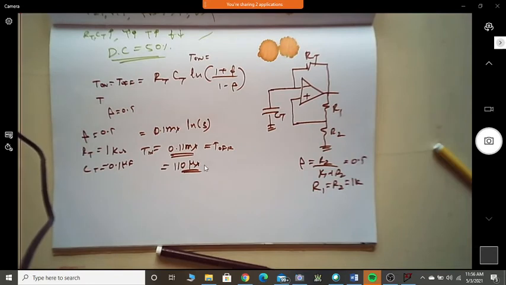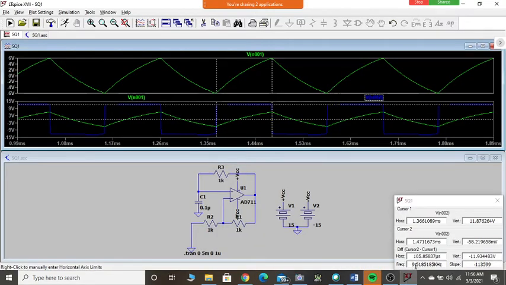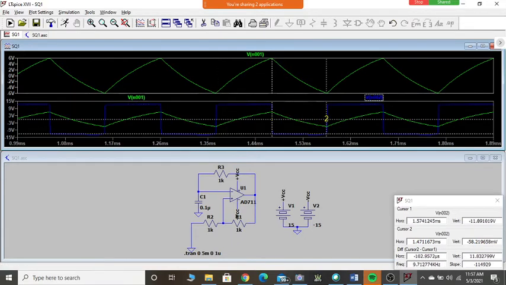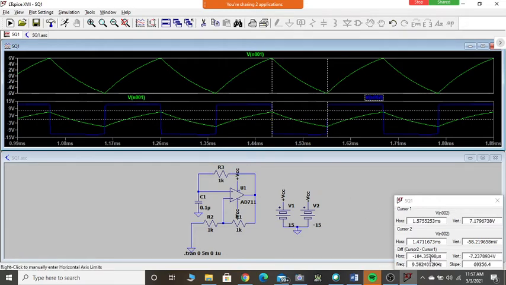Okay. Is T on, T off equal to 110 microsecond? Is it almost there here? This is my on time. Can you see this is 105 microsecond? Can I also see the off time is almost close to that? Can you see here the off time is also 104 microsecond? Okay, now you can see the duty cycle is 50% because on time is equal to off time.